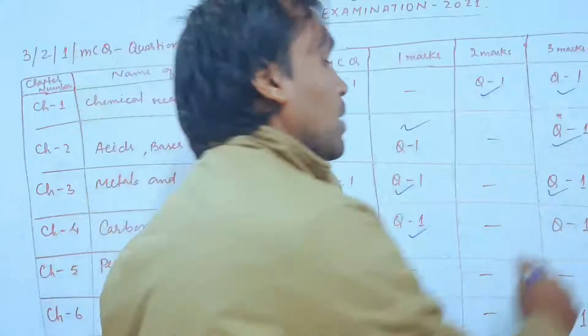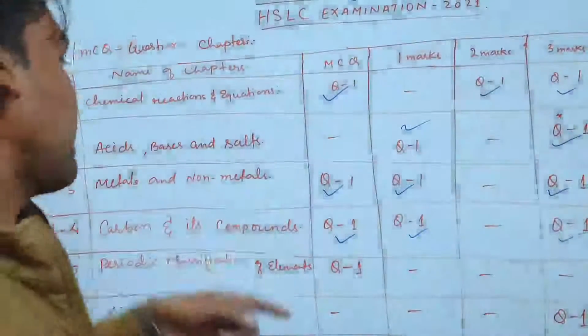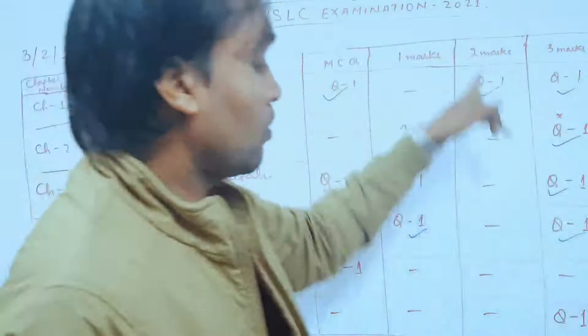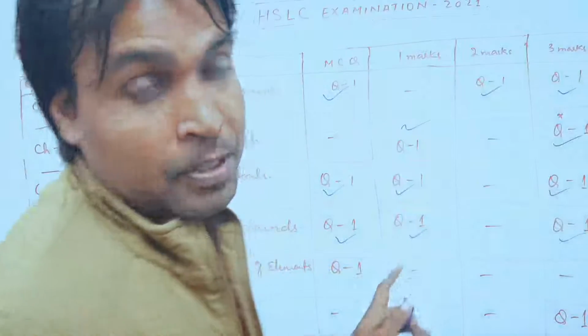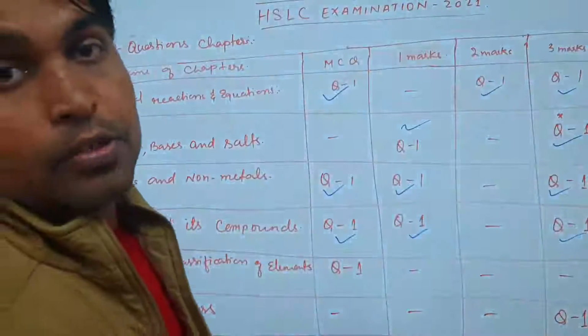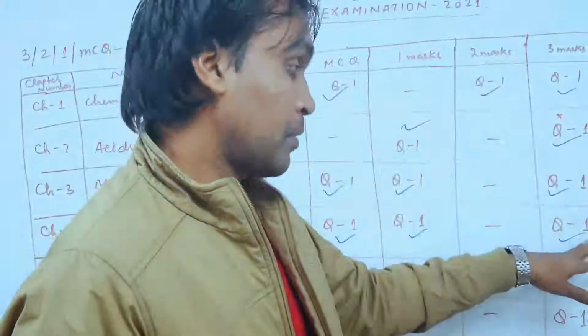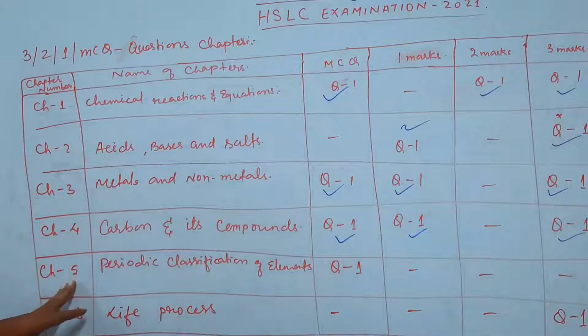3-mark questions, 1 will be there. So from chapter number 4 you will get 1 MCQ, 1 very short answer question for 1 mark. There will be no 2-mark questions. 3-mark questions, 1 will be there from this chapter without any internal choices, meaning the "or" option will not be coming. Only 1 question will be asked for 3 marks. So study this chapter properly also.